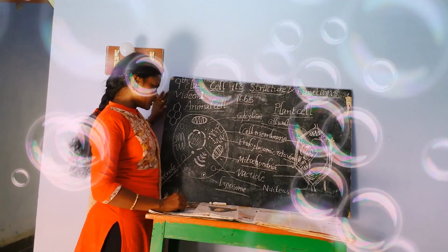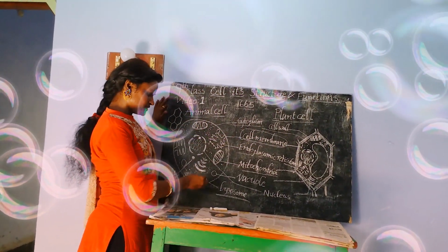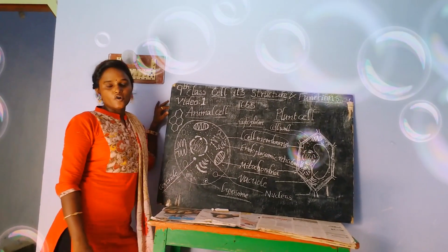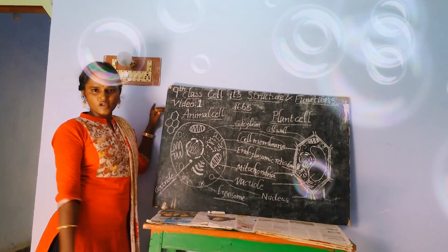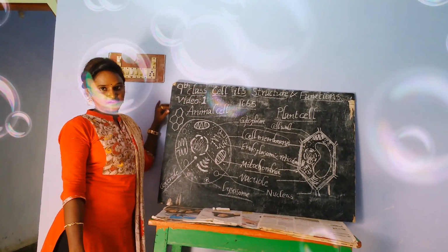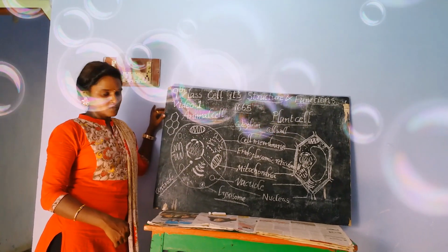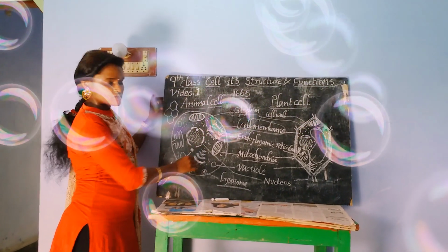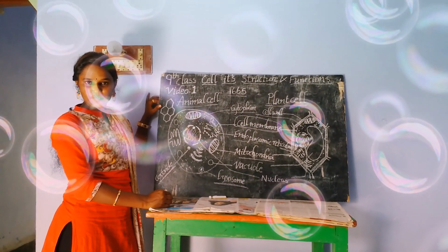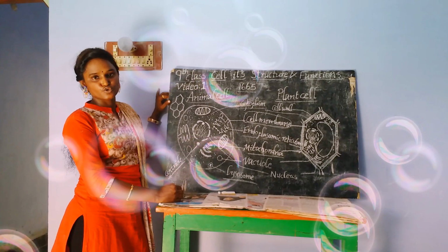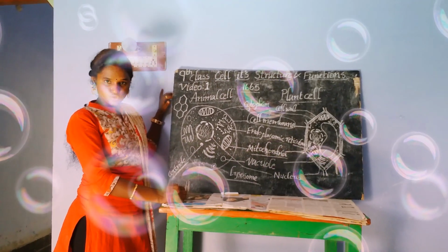If we talk about Golgi apparatus, what is that? This part is called the Golgi apparatus or Golgi bodies. Some people may call it Golgi apparatus, some may call it Golgi bodies. Here in the animal cell we call it Golgi bodies or Golgi apparatus, but in the plant cell we call it dictyosome.